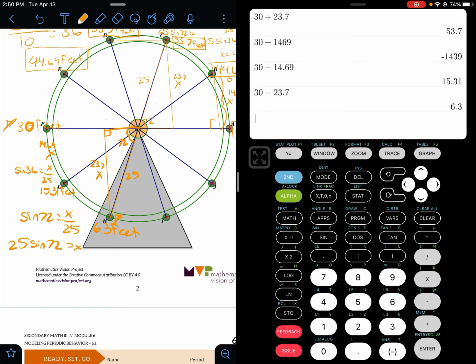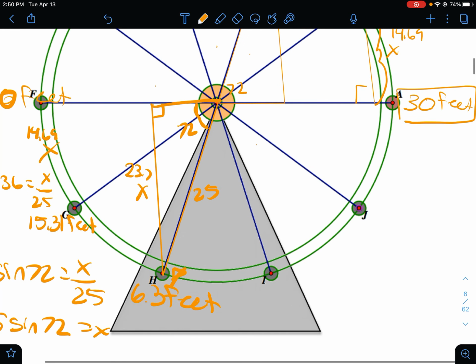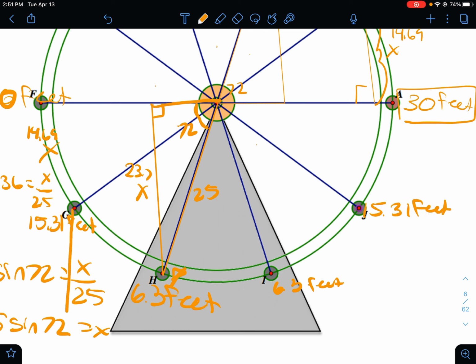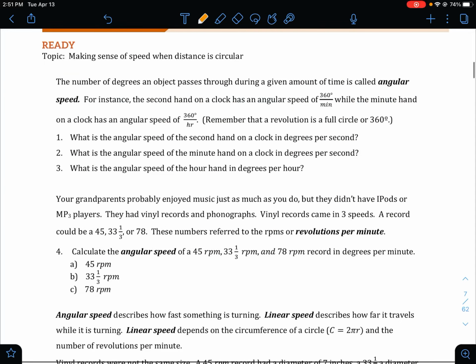All right, awesome. And then we can go ahead and write these in. We know this point is directly across, so we're going to do 6.3 feet, and this one should be 15.31 feet. The reason we can do that is these are both the same distance above the ground. All right, awesome job, guys.